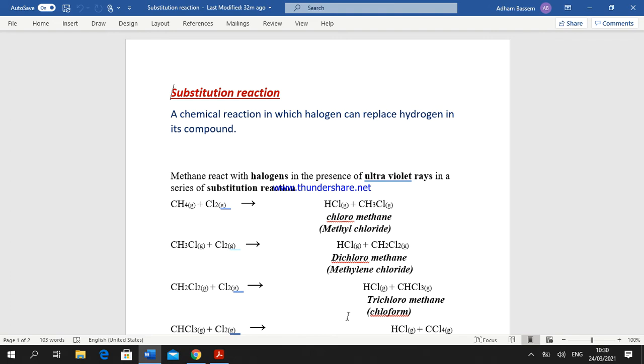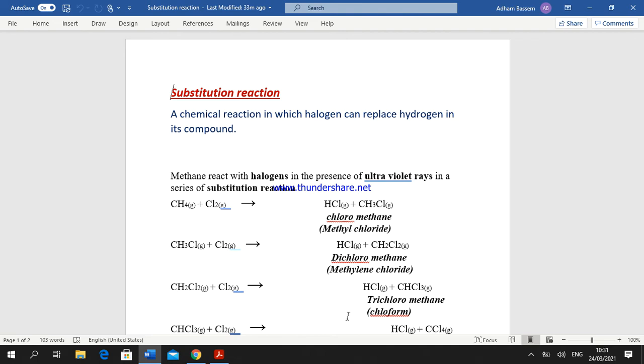amide compounds. Amide compounds are organic compounds that have the functional group CONH2, and their names come from the corresponding alkane by replacing the suffix E, or the letter E, with amide. Example, ethane becomes ethanamide. Okay, propane, propanamide, butane, butanamide, and so on.